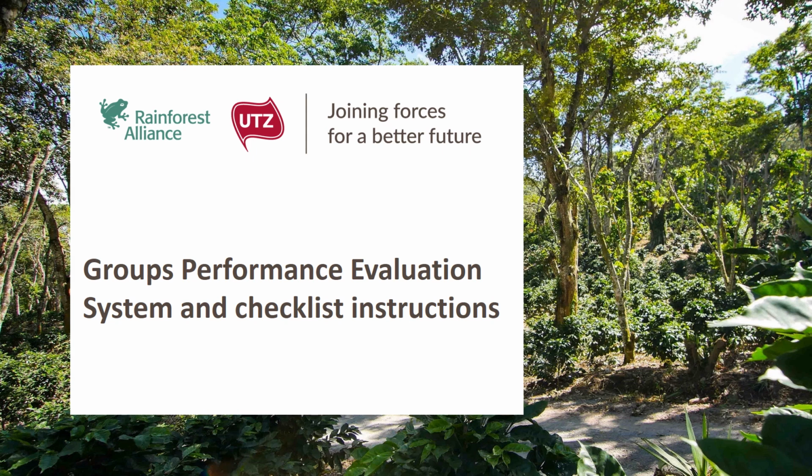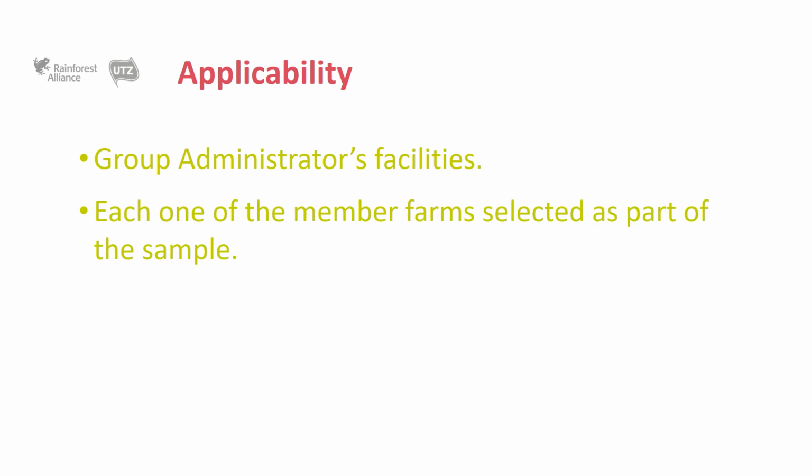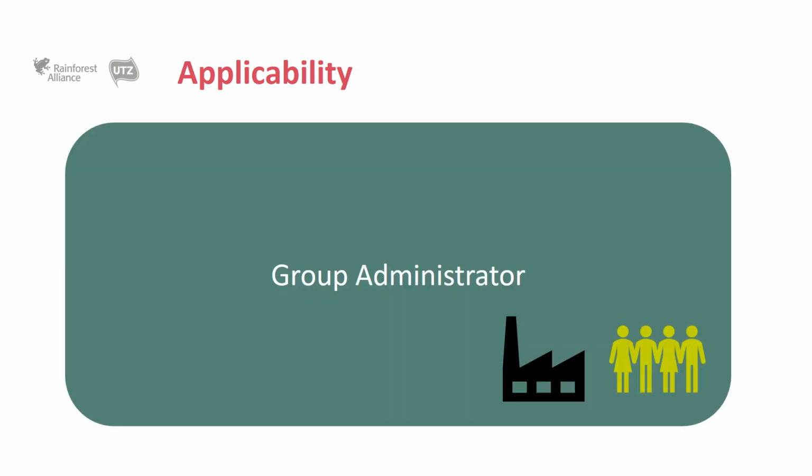In this section, the performance evaluation system for groups will be explained and the instructions for the correct use of the checklist tool will be shown. In this model, the facilities of the group administrator as well as each of the member farms selected in the sample are evaluated. Specifically, the scope of the audit for the group administrator includes the infrastructure, personnel, and other areas of human activity directly related to the management of the certificate.